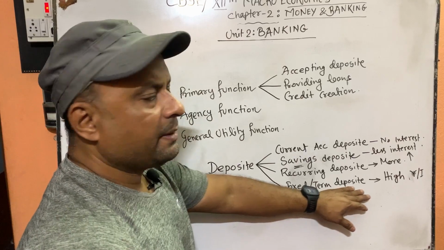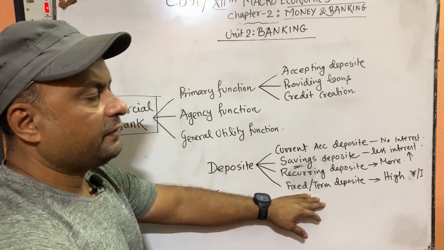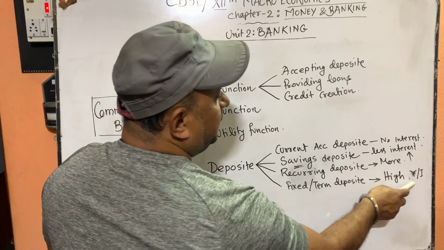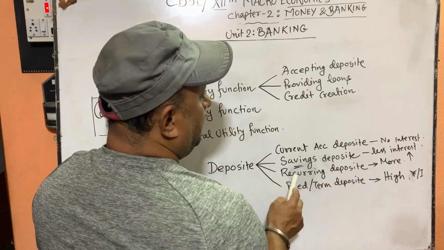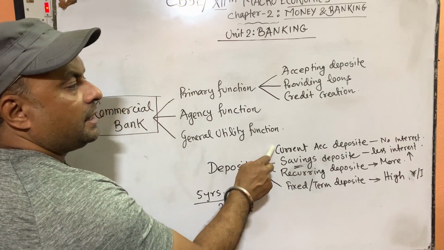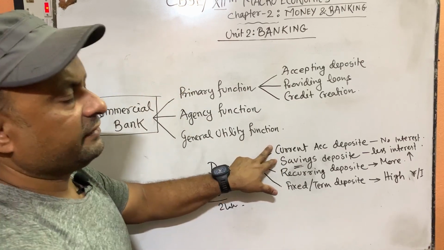Fixed deposit, where money is deposited for a fixed period of time and after the maturity period we can withdraw the money, and the rate of interest is high compared to recurring and savings deposit. In current account no interest is paid but the bank charges some service charges.